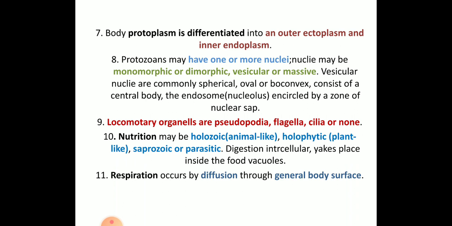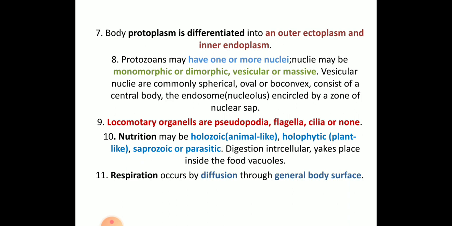The locomotory organs are pseudopodia in amoeba, flagella in euglena and cilia in paramecium. Nutrition may be holozoic, that is animal-like, holophytic, plant-like, saprozoic or parasitic. Digestion is intracellular and takes place inside the food vacuole.